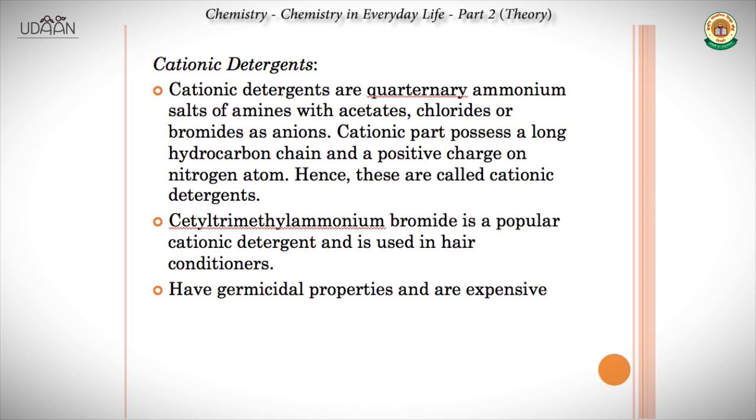To give an example of a cationic detergent, cetyl trimethyl ammonium bromide is a popular cationic detergent and is used in hair conditioners. They have germicidal properties and are expensive. In cationic detergents, the positive charge helps in cleansing action, and in anionic detergents, the part containing the negative charge helps in cleansing action.